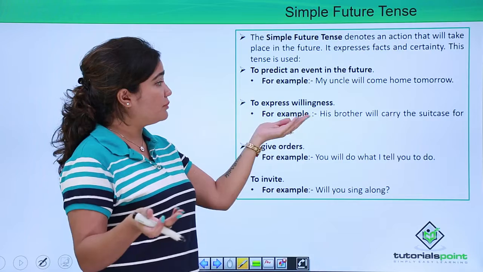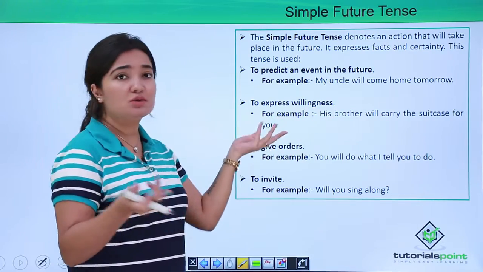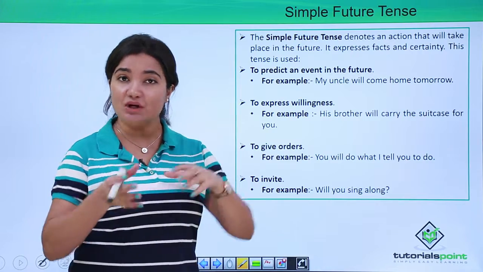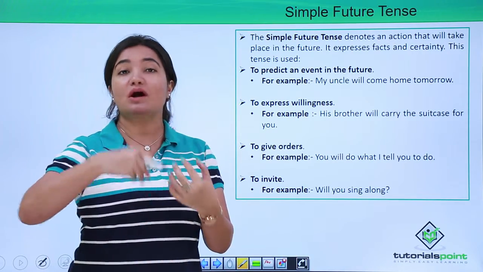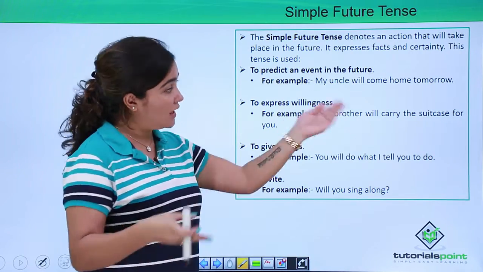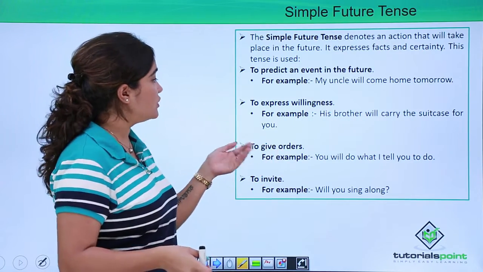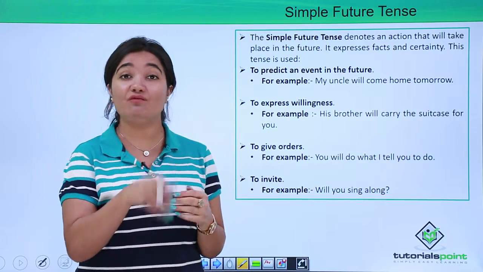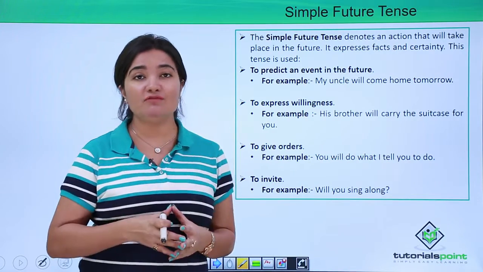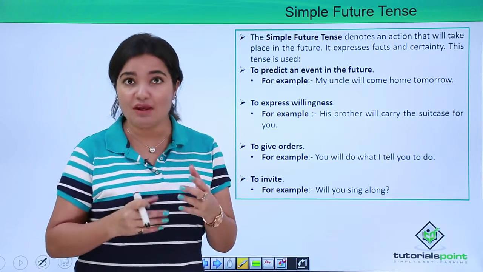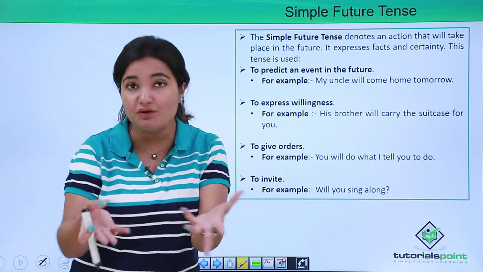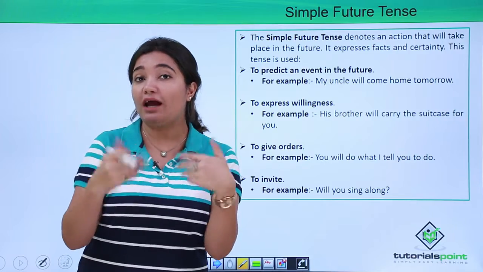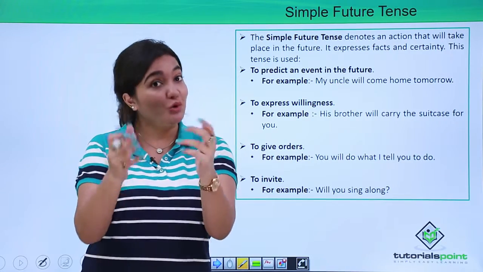Or for example, his brother will carry the suitcase for you. So again, will carry is something that has not happened right now, is going to happen in the future, right? So that also comes in this category. You will have to do what I tell you to do. So again, will have to do is something where, whomsoever you're addressing, you're letting them know that you have to do what I tell you to do.